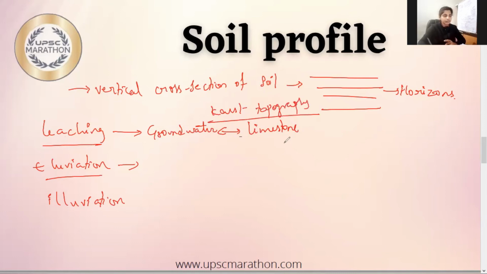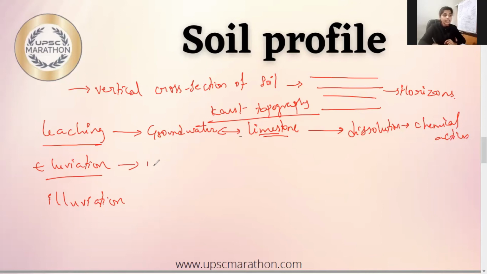Now the point is how it removes: it dissolves limestone into the groundwater and it eventually washes away as a part of water. Like dissolution is taking place. Chemical action is taking place here. So removing by dissolving the material in it.